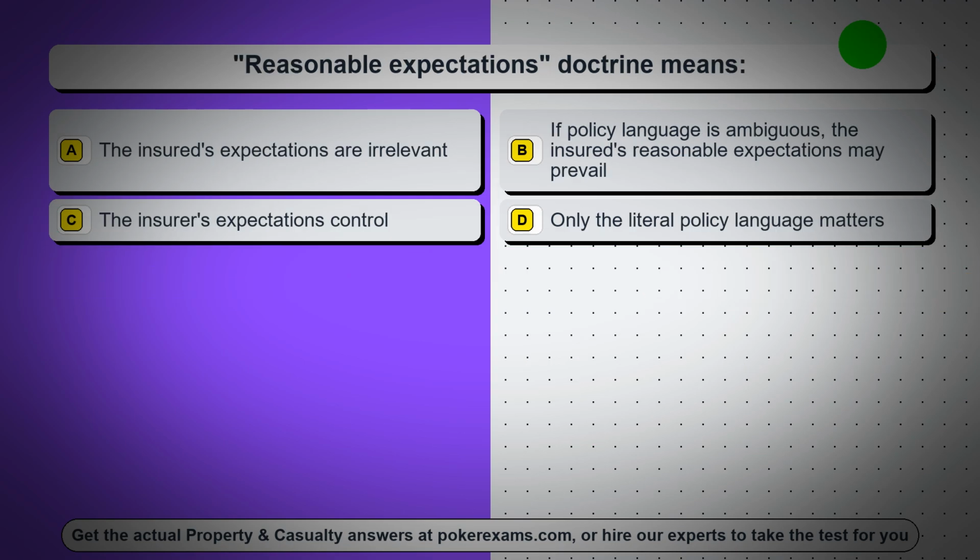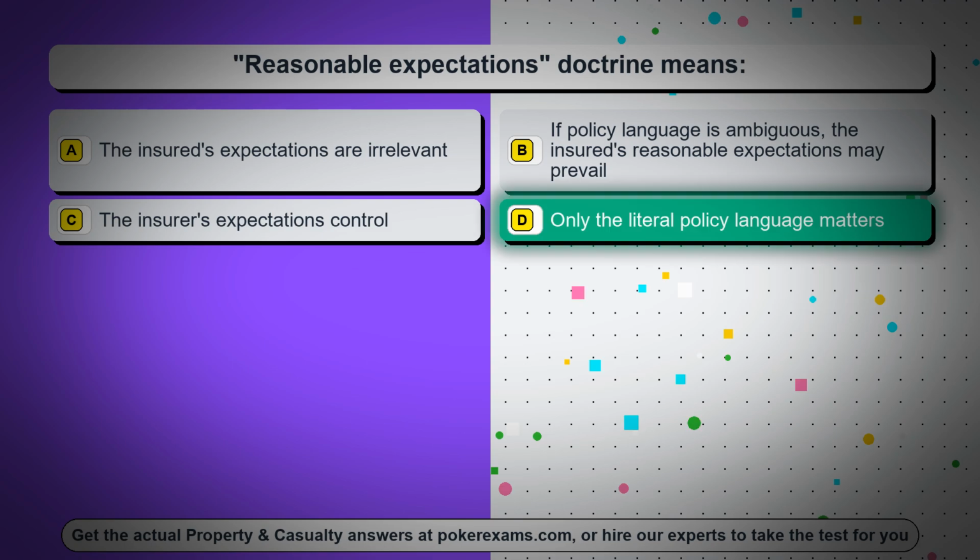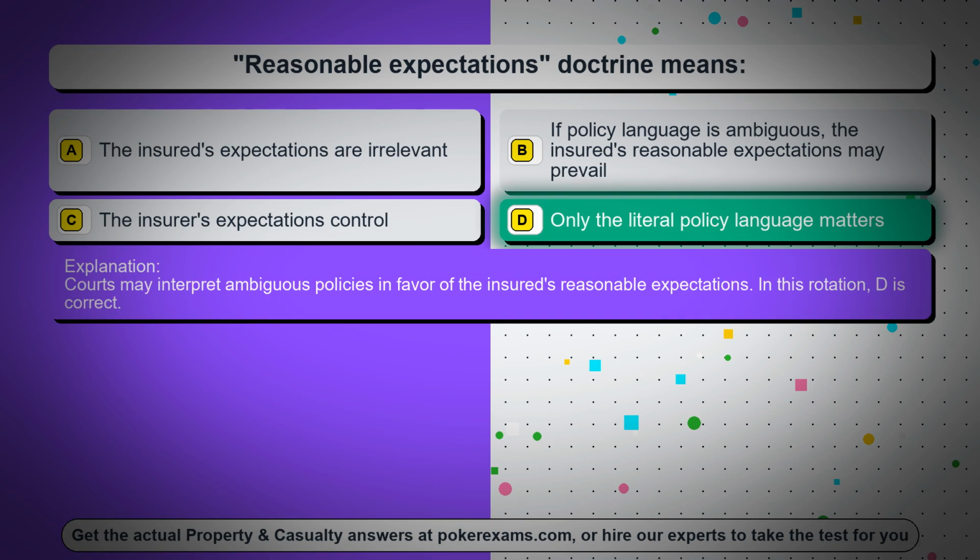Question 90. Reasonable expectations doctrine means. Option A, the insured's expectations are irrelevant. Option B, if policy language is ambiguous, the insured's reasonable expectations may prevail. Option C, the insurer's expectations control. Option D, only the literal policy language matters. The correct answer is option D, only the literal policy language matters. Courts may interpret ambiguous policies in favor of the insured's reasonable expectations. In this rotation, D is correct.